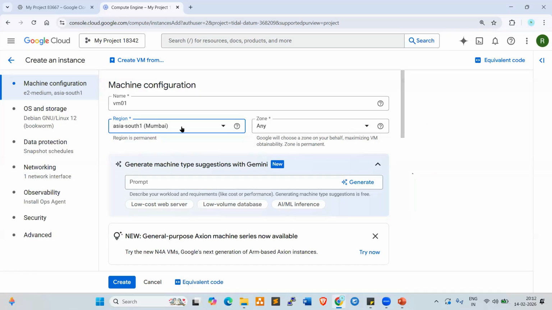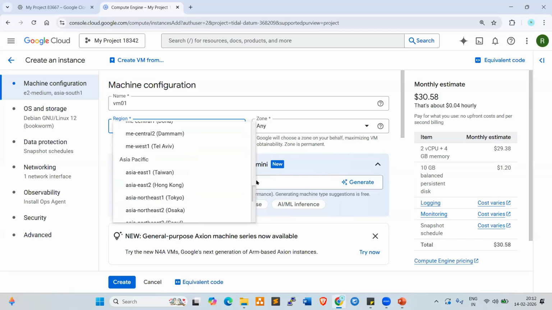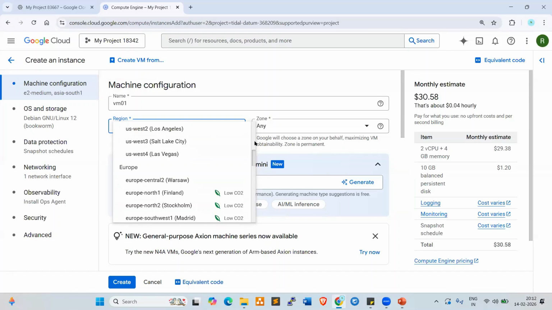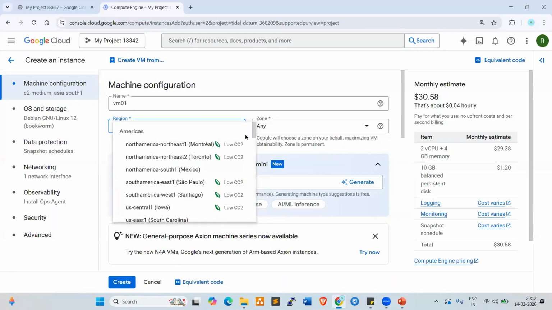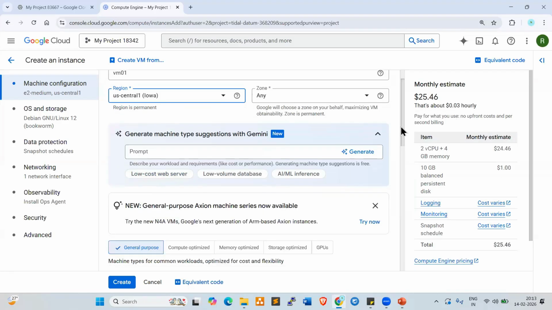Better we can use the US Central Iowa, which is the default one. Lowest cost, right? Compared with all other regions, Iowa is US Central 1, it's less costly, right? Now look at here. Zone, any zone you can use. You can use any zone, and okay.